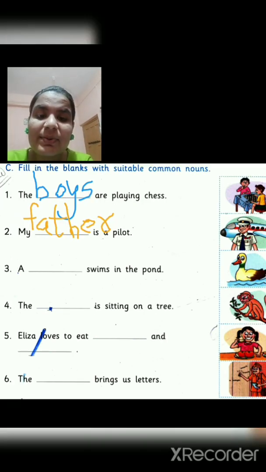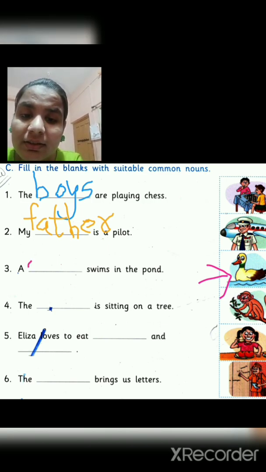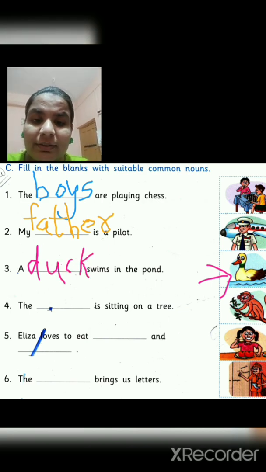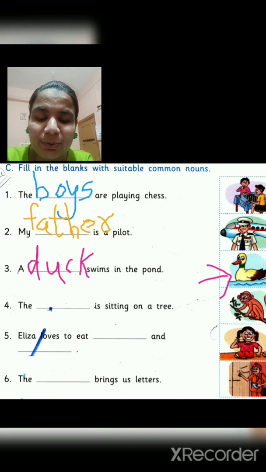Number 3, dash swims in the pond. Which common noun is this? Yes, this is the picture of a duck. So we will write here a duck. Please write in neat handwriting in your book, okay? Don't copy me.